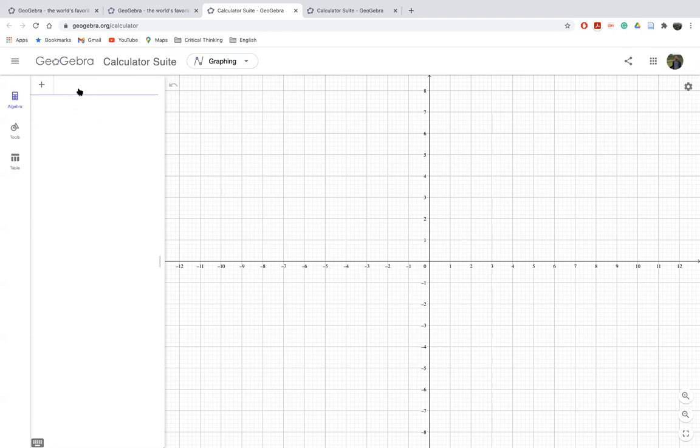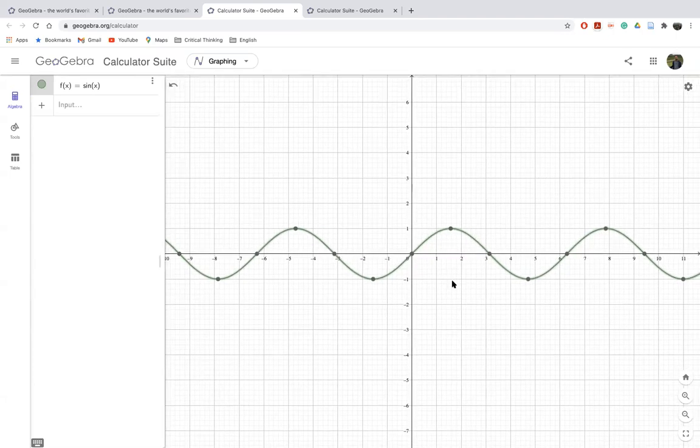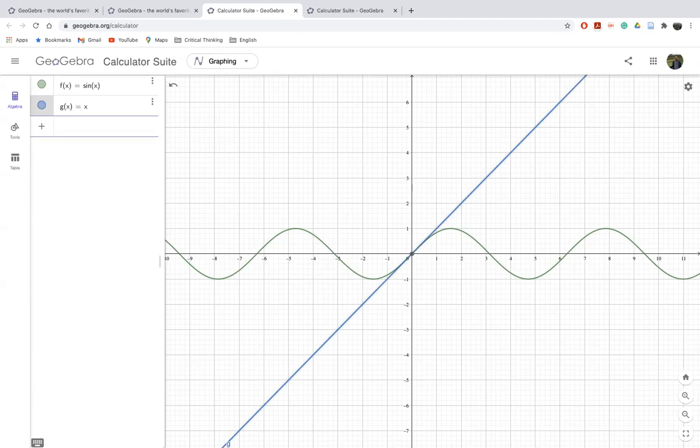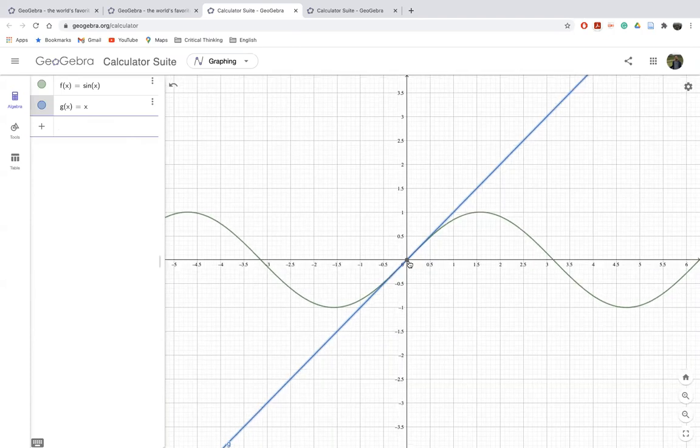So let's see the function of sine x. This is how the sine function looks. I think most of you already know this. This is a wave function, and the second function is simply x. As you can see here, if we zoom in, when x is 0, sine x is also 0 and y equals x is also 0. But what happens when I divide these two together? Let me simply divide them.